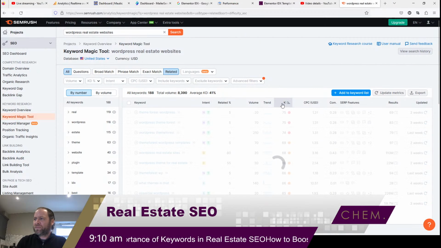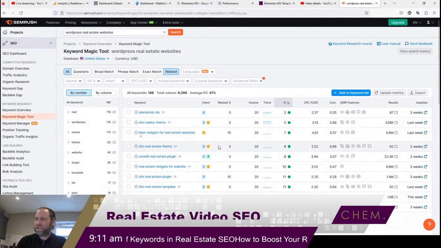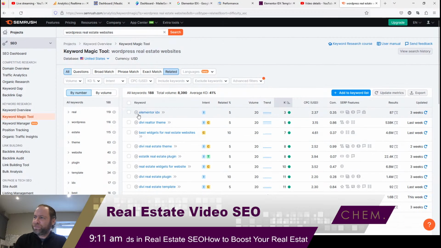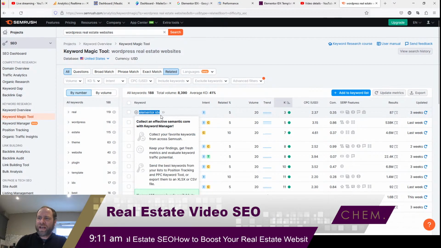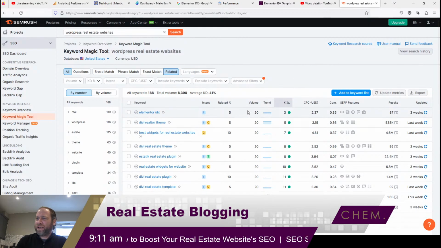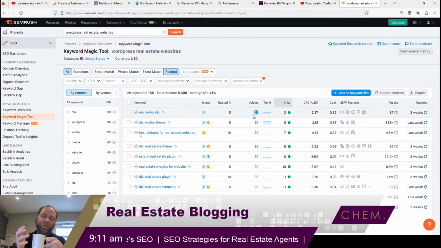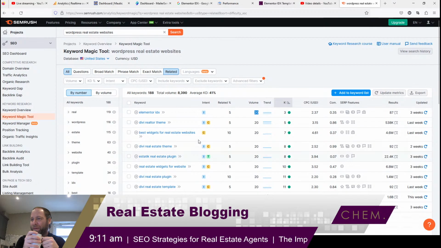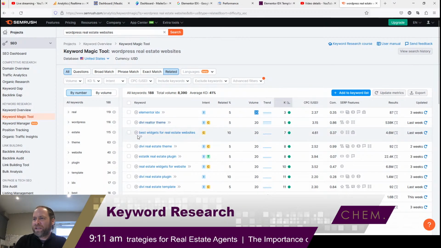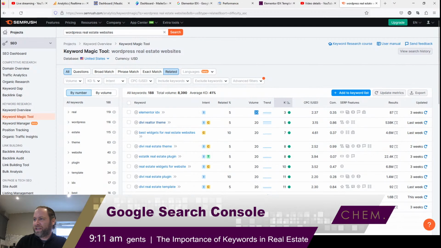The best thing to do is look at this keyword difficulty, right? The reason that I chose Elementor IDX as a keyword was because the difficulty was a level 3. There's only 20 searches a month thereabouts, but if you can rank number 1 for those 20 searches with a simple page and a call to action, that makes a lot of difference. Divi Realtor theme, best widgets for real estate websites. These are all good ideas for other blog posts related to it, and the keyword difficulty is very low.